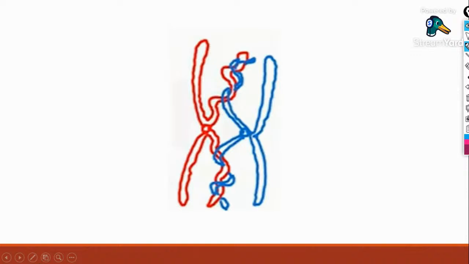Yes, you were asking whether we should learn by heart in which stage synapsis takes place. Yes, those are the questions that are asked: synapsis occurs in which stage of prophase I? Options will be given for MCQs, and you should answer about that.